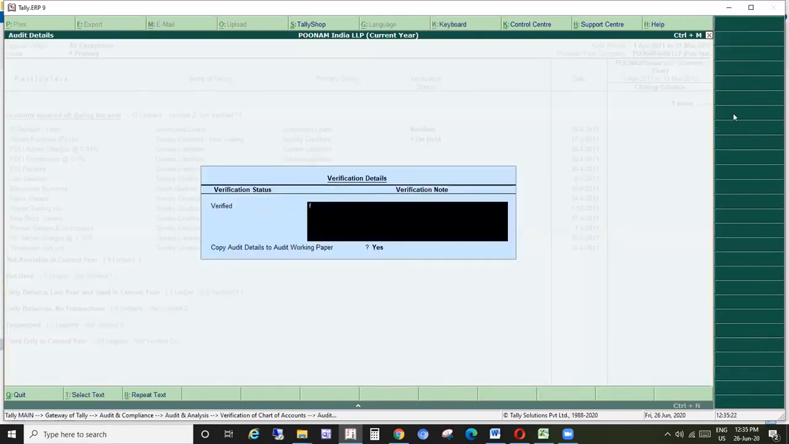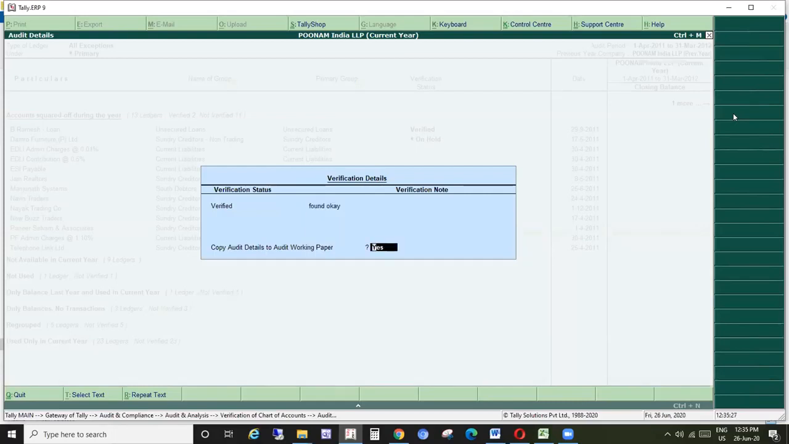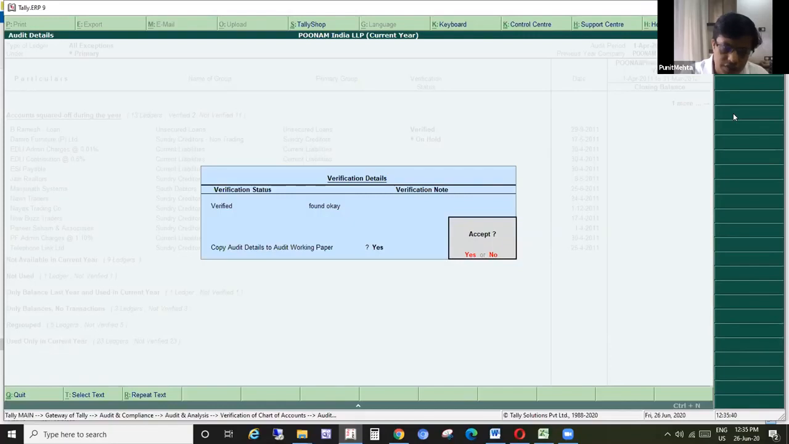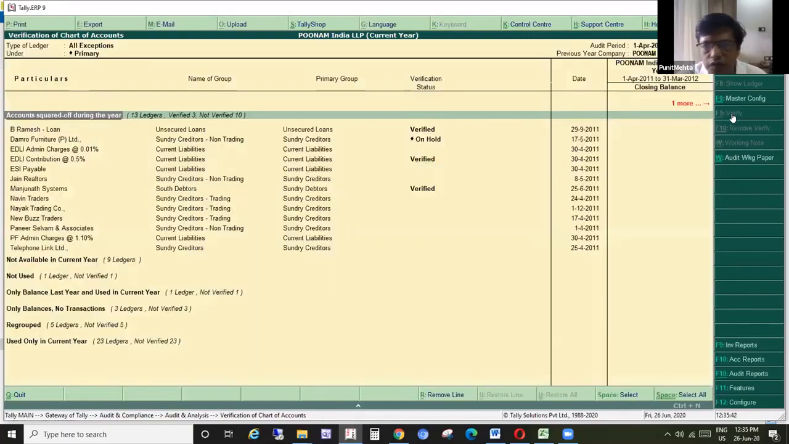Verified. Because we have activated our working papers, this detail will automatically get copied to your audit working papers, which at a later point of time you can see. We will see how those reports are reviewed.